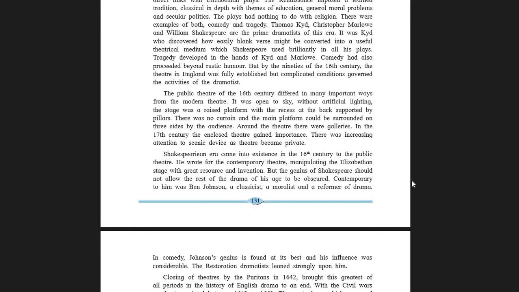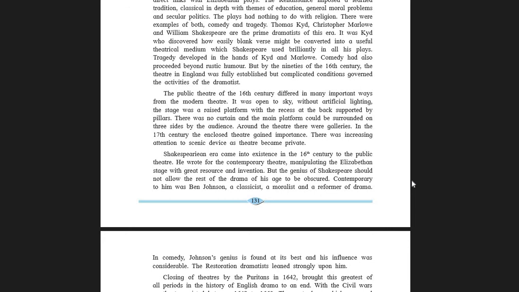Here take note, the 16th century witnessed something magic and miracle in the world of drama, accompanied with a number of resourceful happenings plus inventions. Naturally, the Elizabethan stage became outdated.